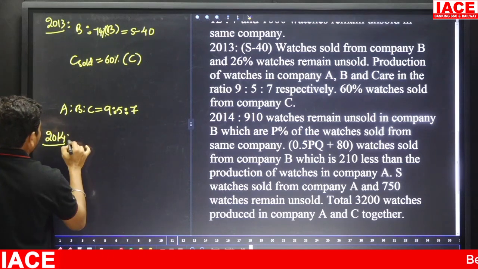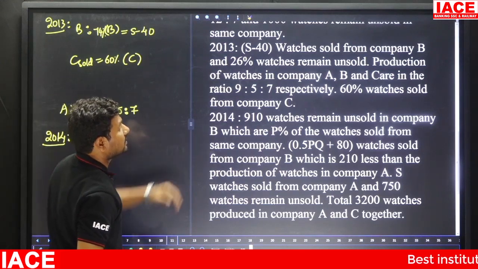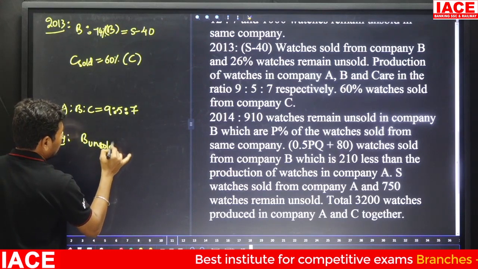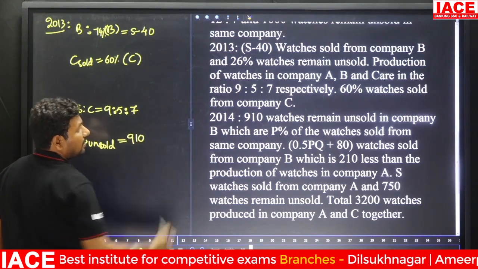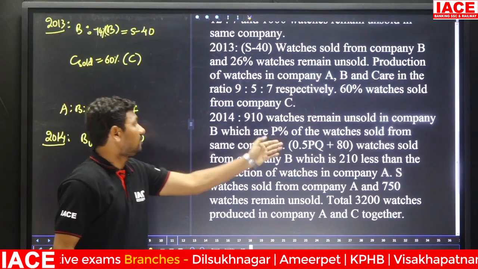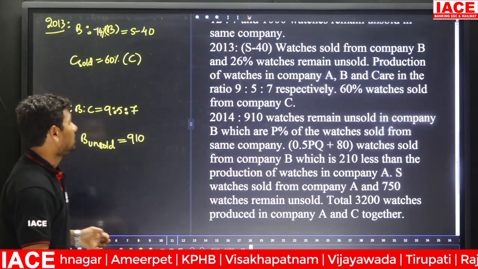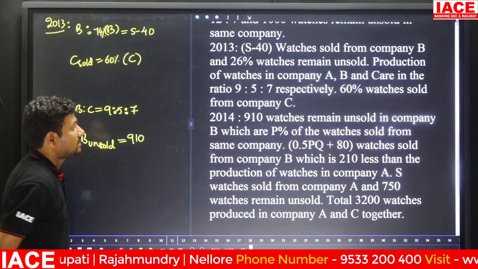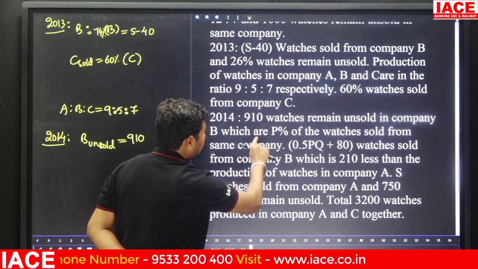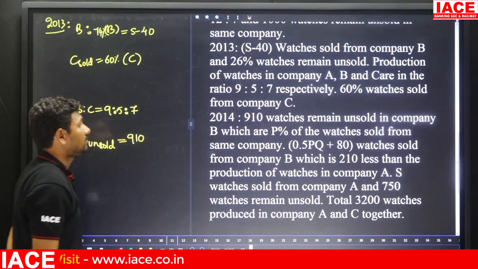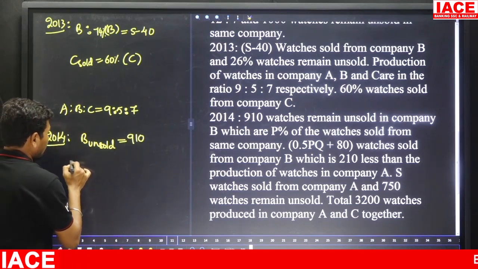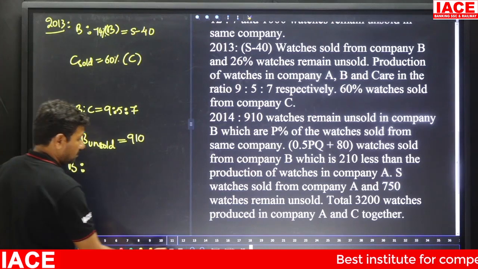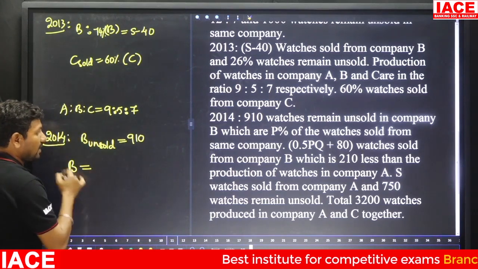In 2014, 910 watches remain unsold in company B. Okay, B unsold. B unsold value is how much? 910. Which are P% of the watches sold from the same company. This is how to tackle it. Here the B value is 910. I need the B value, B value means total value.